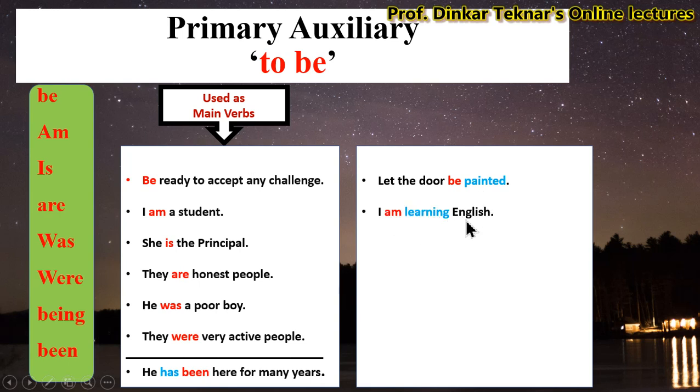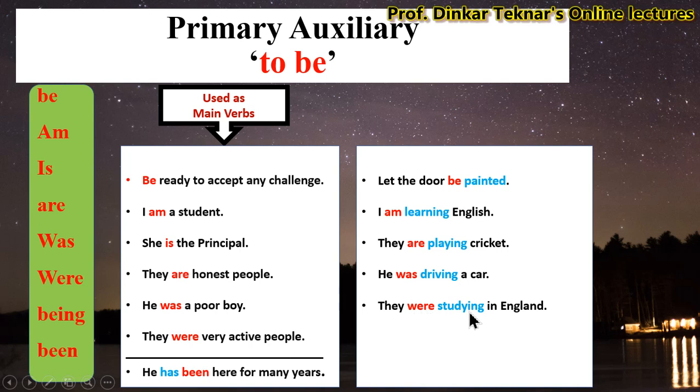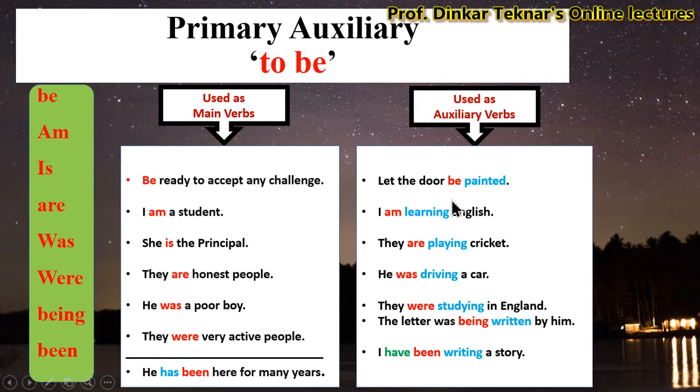I am learning English. They are playing cricket. He was driving a car. They were studying in England. The letter was being written by him. I have been writing a story. All these verbs are used as auxiliary verbs.